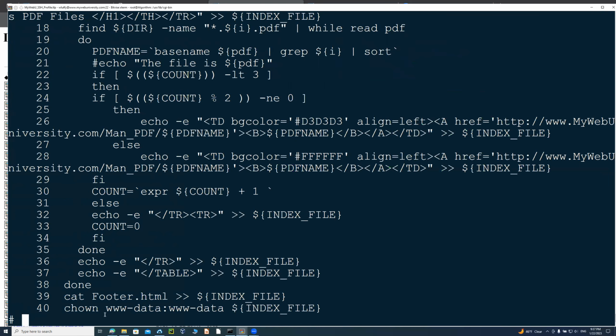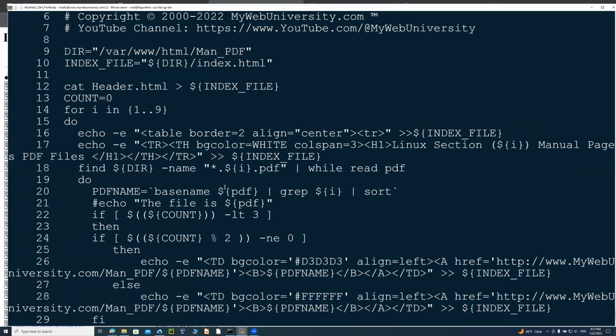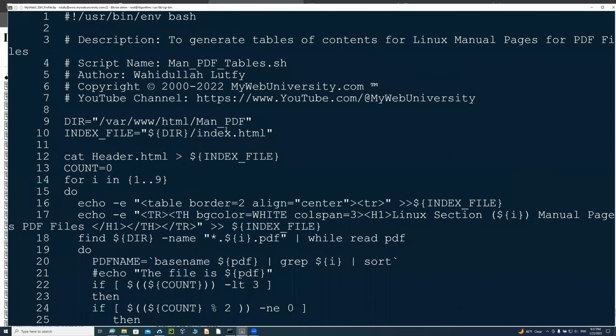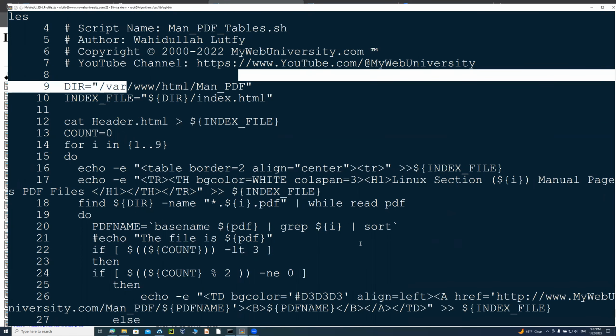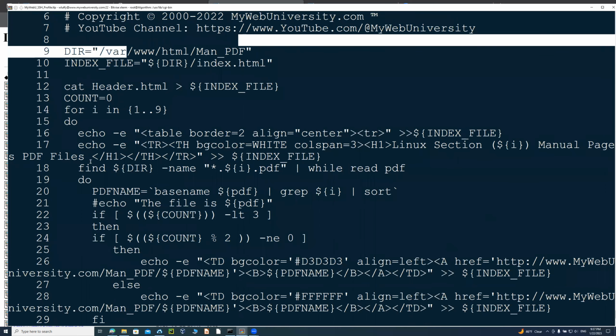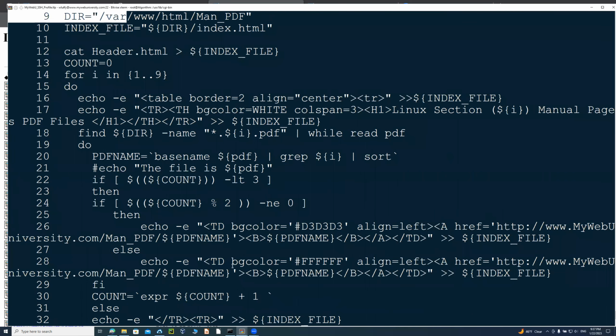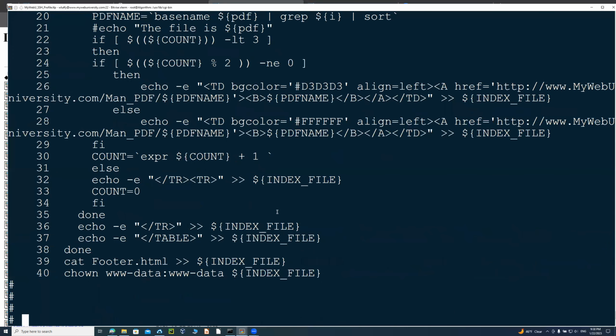This one basically is about 40 lines, but it's going to just generate the index file, index.html on that directory based on whatever kind of section that it is there. For each section, I'm going to do it. So sometimes when I teach you shell programming, I could go over these stuff line by line, but at this time, I'm just going to run it.